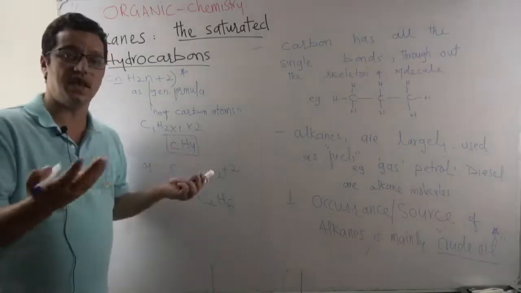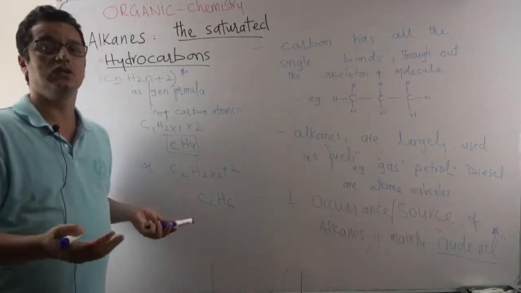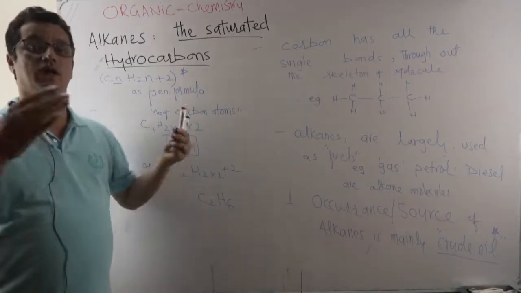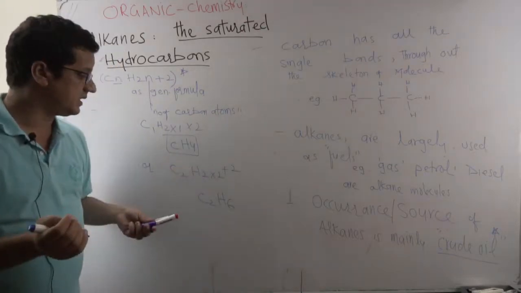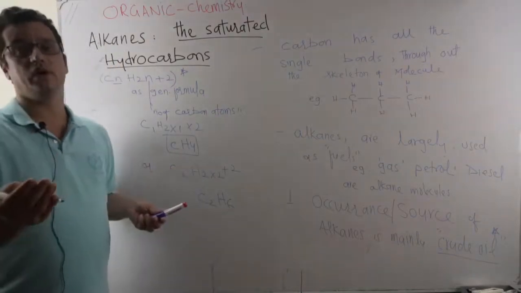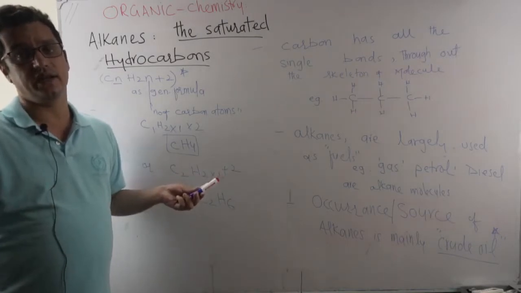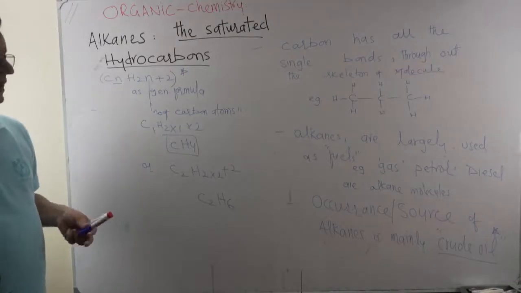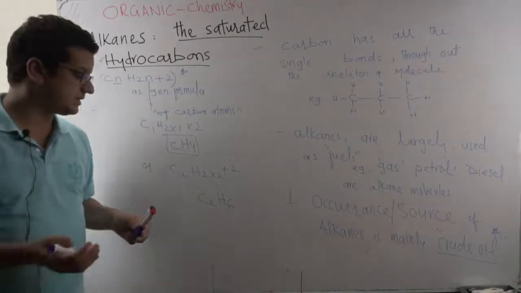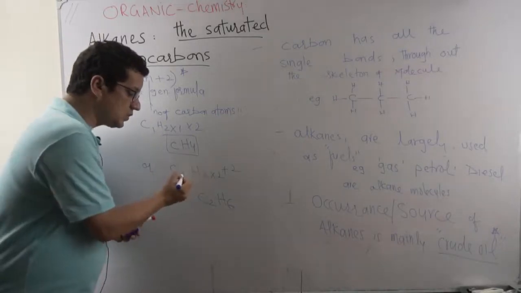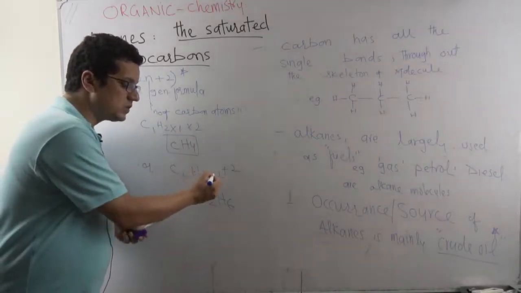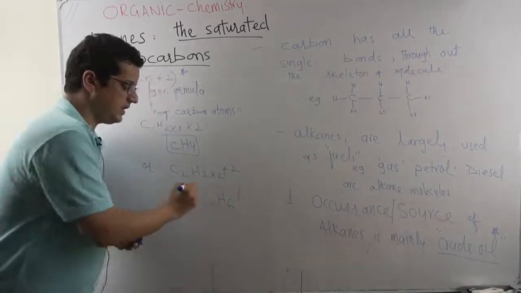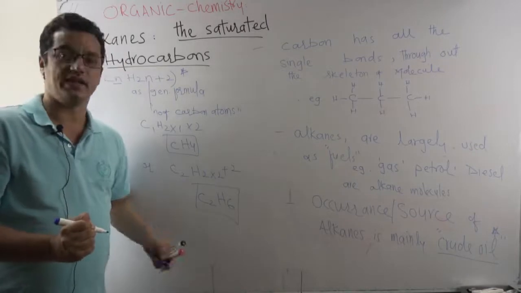methane, this is gas, this is natural gas that actually is used to produce the domestic fuel, or it is a domestic fuel, or it is used for all the powerhouses and stations and textile sectors, and gas actually is so important for all sorts of industrial sectors, and also it is used in transportation. Greener fuel comparatively because less pollution it creates. And look at, if the n value is 2, it means C2, H2 into 2 plus 2 makes it C2H6. So you devise from the general formula, that is C2H6, it is ethane.